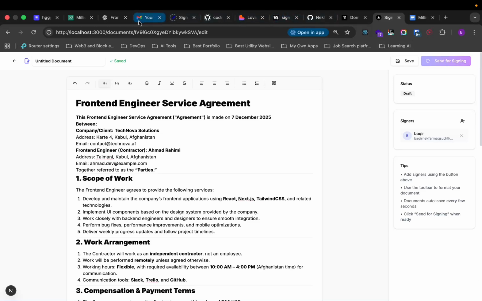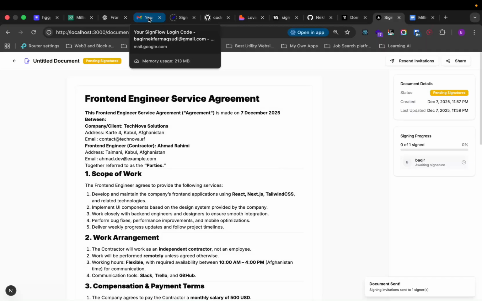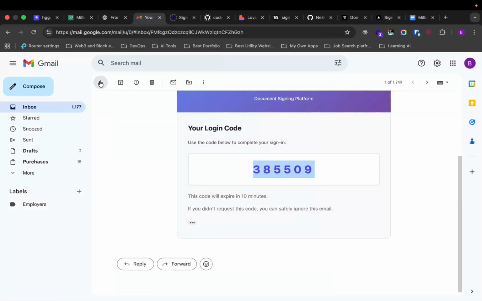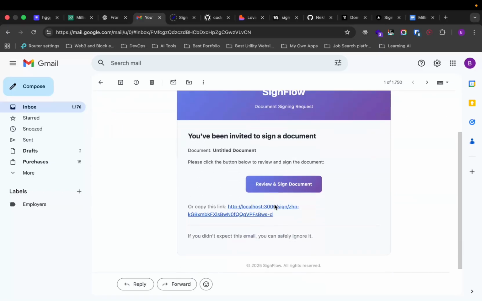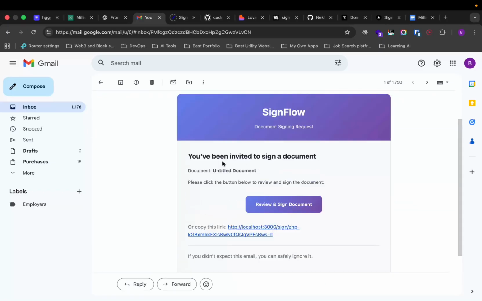So to see if it sends an email to this same account, because it will only send email to this account, not any other account. Yeah, you see, I've been invited to sign the untitled document. That should be titled, from now on. So you see, this is the URL, and then we can review and sign the document if I click that.